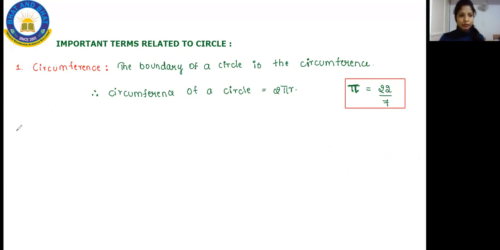And next, let me move on to the second important term which comes in the circle, that is arc. What do you mean by arc? How are we going to use the arc in the circle? Let me write the meaning first.